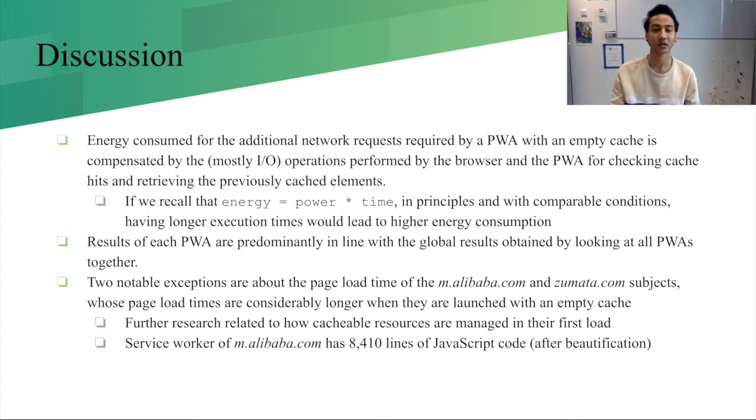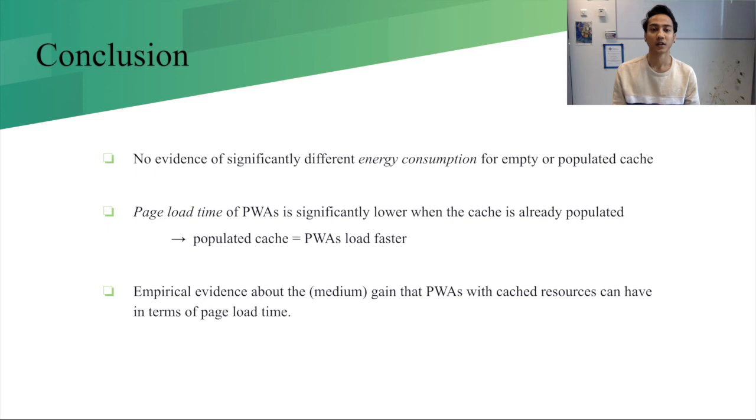There are other discussion points as well, but we would not like to go deeper into them due to the time constraint.